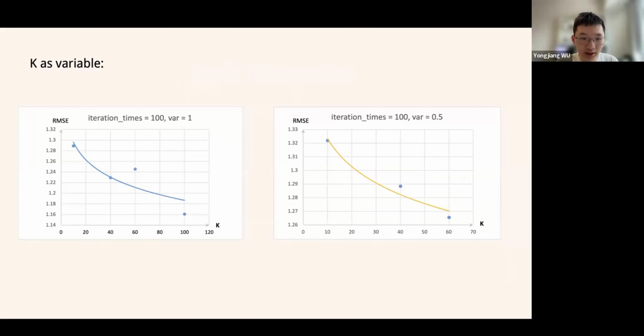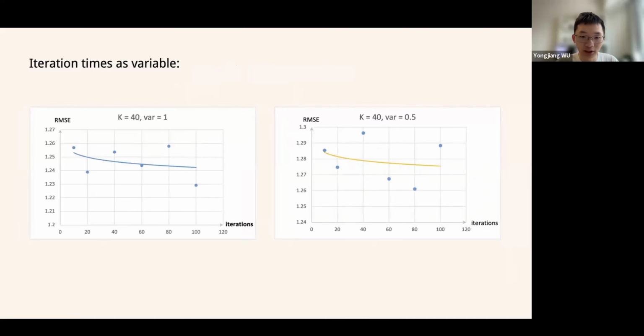If we look at the changes with iteration times, we can see that it tends to decrease but is unstable. So it's hard for us to determine if the Markov chain achieves balance when we adjust the iteration times. Furthermore, an initial variance of 0.5 is shown to be more unstable compared to a variance of 1.